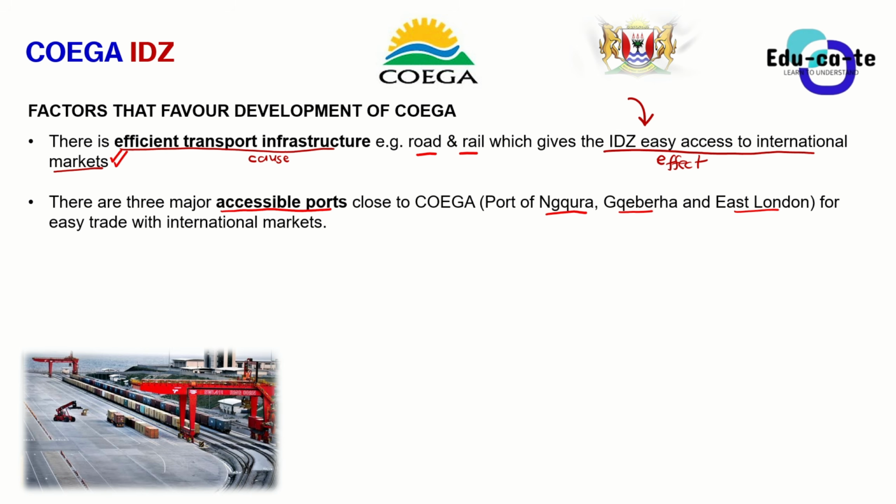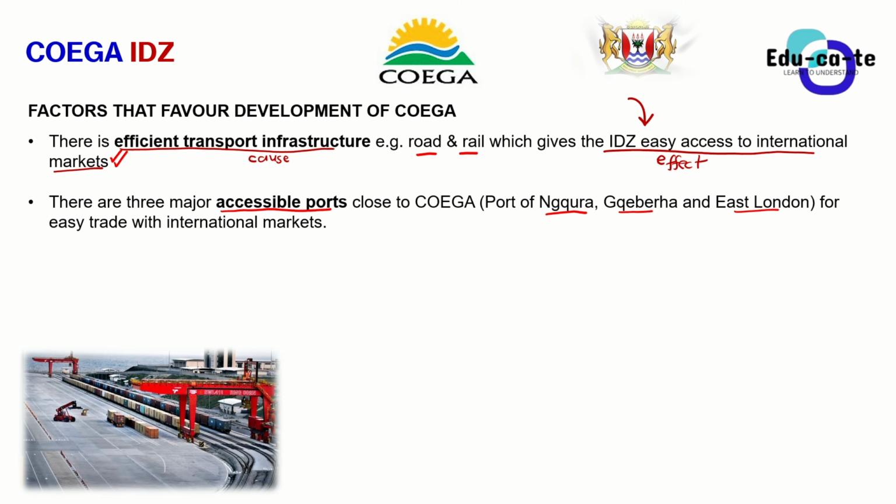Those are 3 ports, and all of them are access ports. These ports are used to transport cargo and goods from this country to other countries. So it's easy to export.